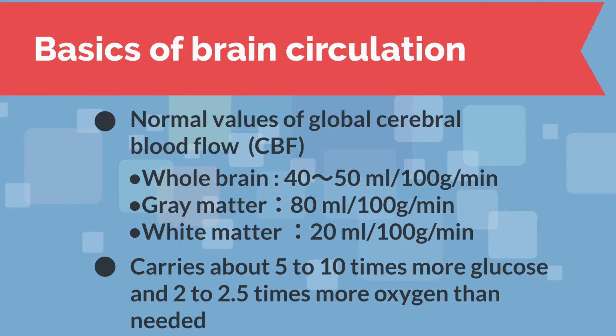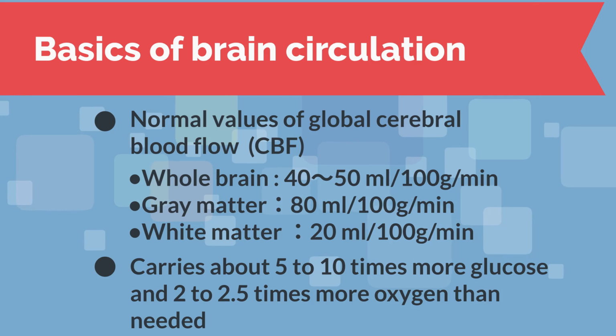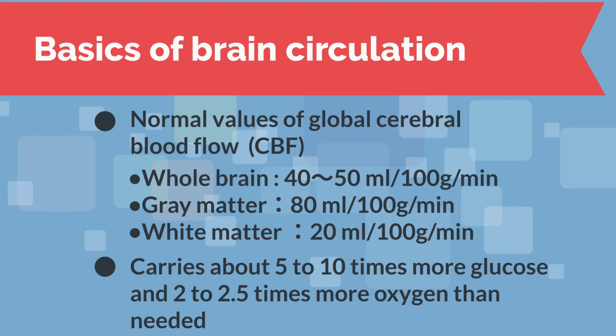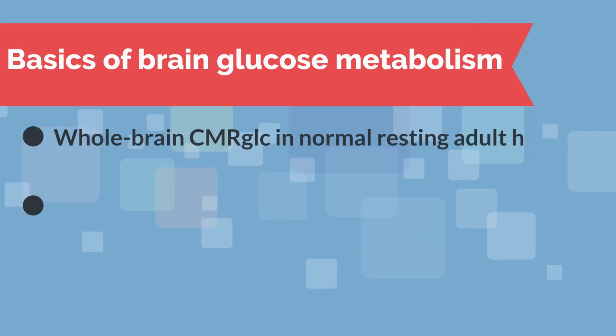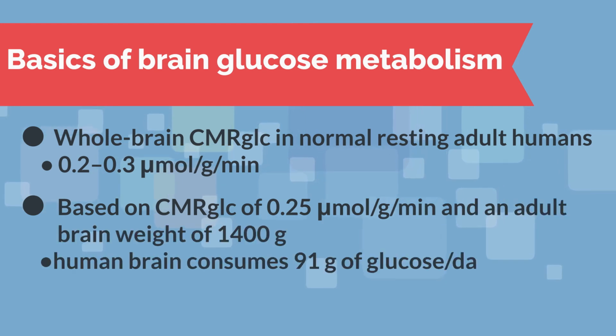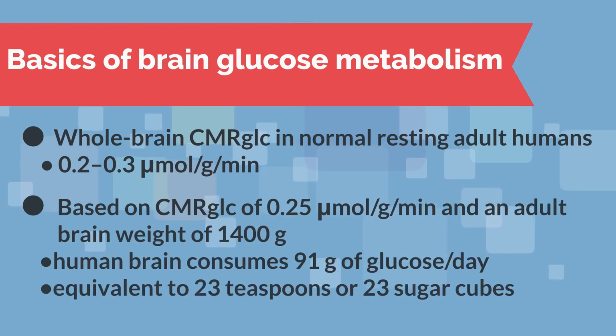Cerebral blood flow is reported to carry 5 to 10 times the amount of glucose needed to maintain the brain, and 2 to 2.5 times the amount of oxygen needed. The resting cerebral glucose metabolic rate in a healthy adult is 0.2 to 0.3 micromoles per gram of brain tissue per minute. Let us assume that the amount of glucose metabolized is 0.25 micromole per gram of brain tissue per minute and that the brain weight of an adult is 1400 grams. Then the brain consumes 91 grams of glucose per day. This means that it is consuming 23 teaspoons of sugar or 23 sugar cubes.